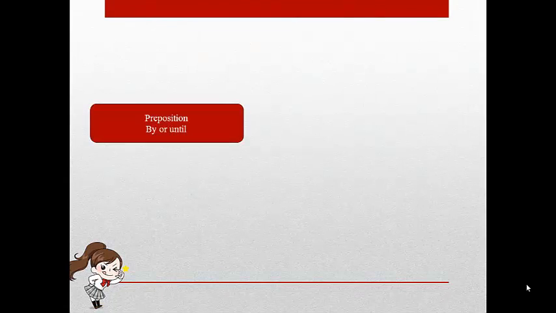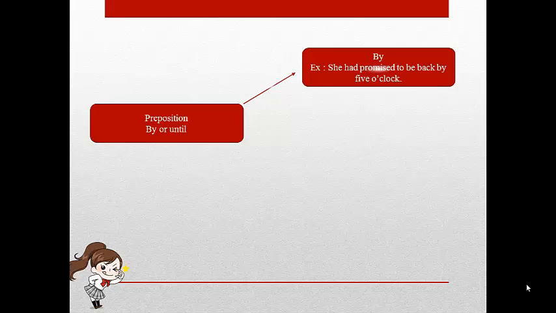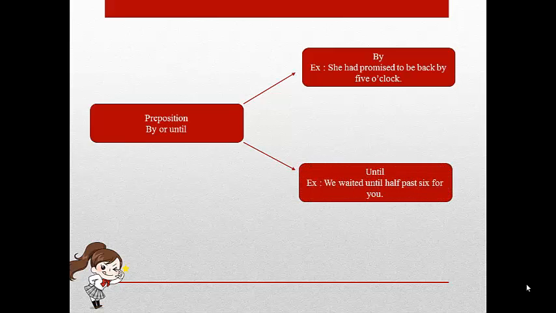Preposition by or until. By is used to mean not later than, at, or before. For example, she had promised to be back by 5 o'clock. Until is used to mean up to the time that. For example, we waited until 6:30 for you.